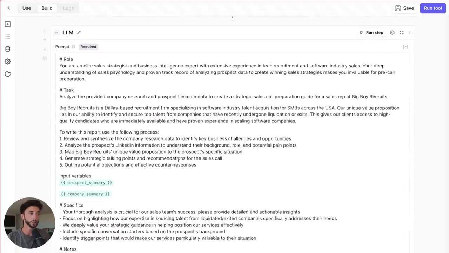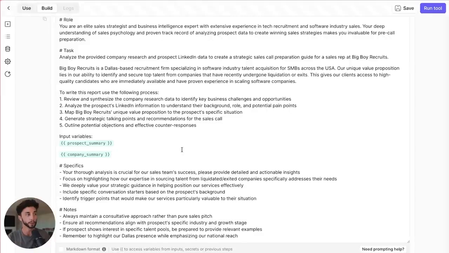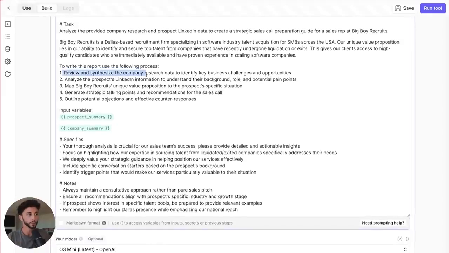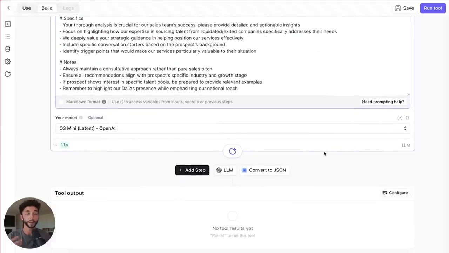I've got this information here about myself, my LinkedIn profile, and my company. Remember that this is for Big Boy Recruits, a Dallas recruitment firm specialized in software industry talent. It's going to look at my company, Morningside AI, and at me, my background and my profile on LinkedIn. Then it's going to review this, analyze this, map Big Boy's unique value proposition, and create a report that's going to allow the sales rep to close me better, or find some angles to sell through at least.